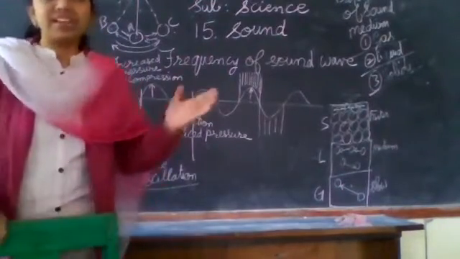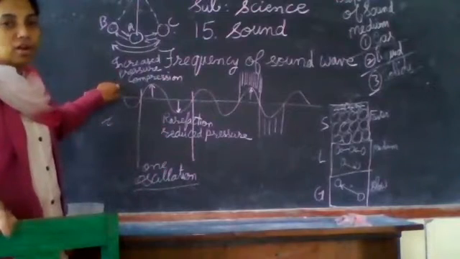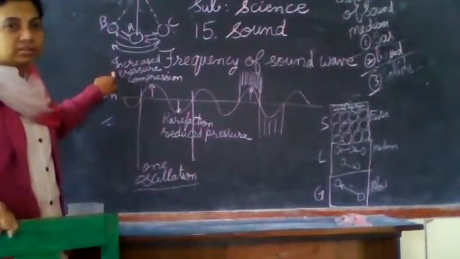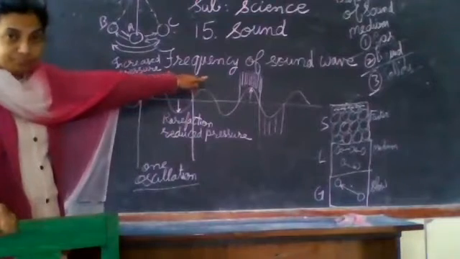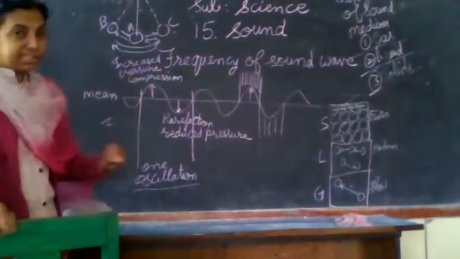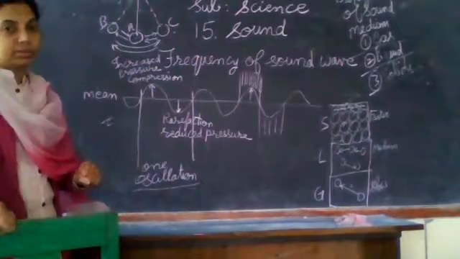Then about the frequency, we try to understand that in case of compression, where the pressure is more or increased, you can see the density of air and waves passing through them.